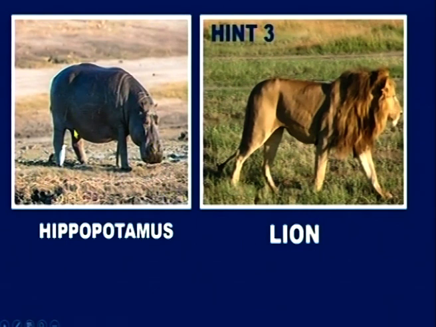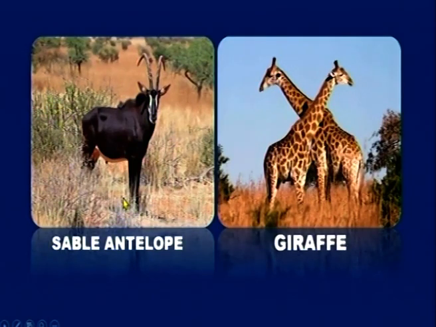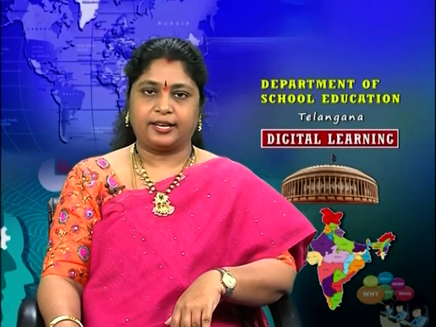This is hippopotamus, lion, the king of jungle, male greater kudu, cheetah, the fastest animal, sable antelope, giraffe, the tallest animal, ostrich, woodland kingfisher, and so on. So now you need to guess the continent, right?